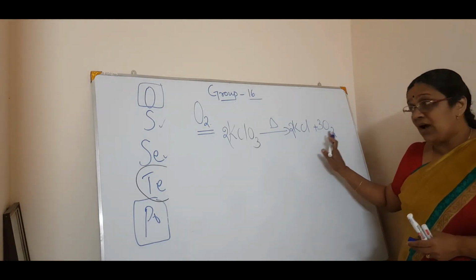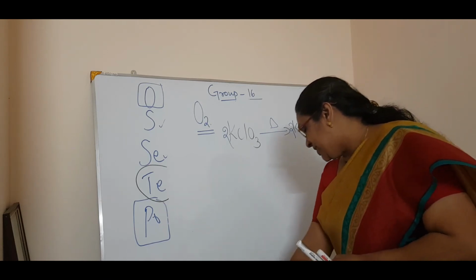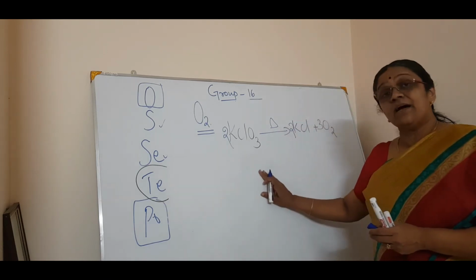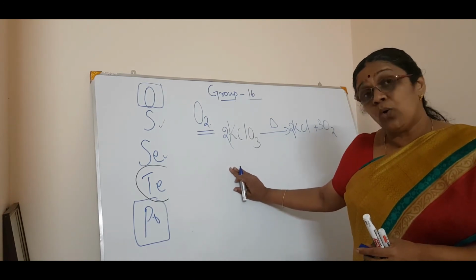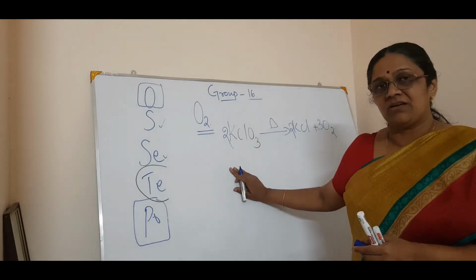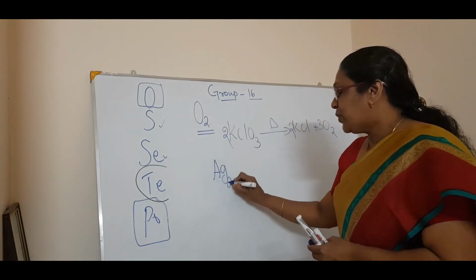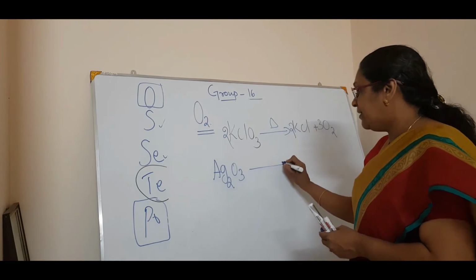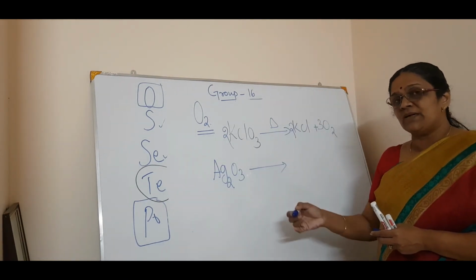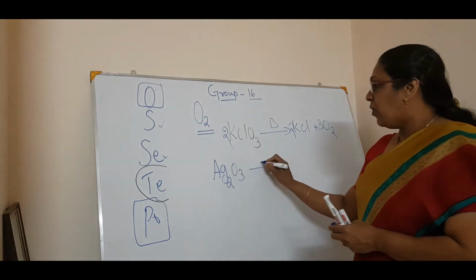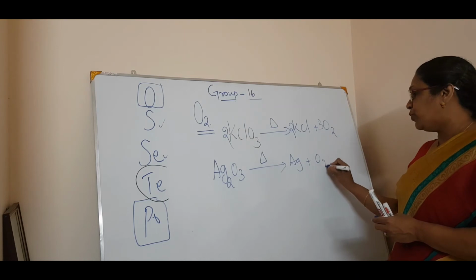Now, the next preparation of oxygen is by the thermal decomposition of oxides of the metals having low standard electrode potential, for example, Ag. So Ag2O3, listen, that is noble elements. We are talking about noble elements having low reduction potential. On thermal decomposition, you will get Ag plus O2.